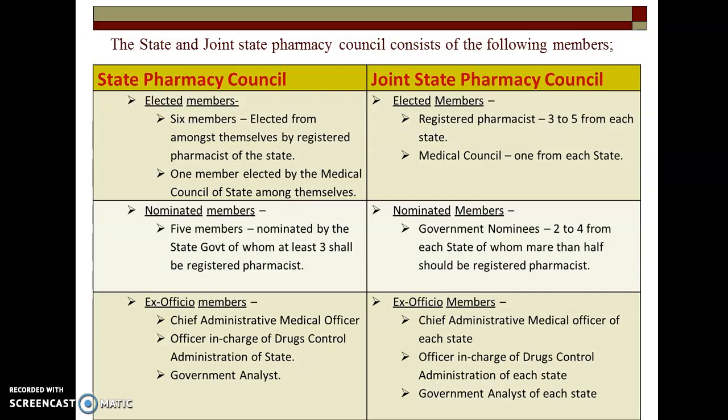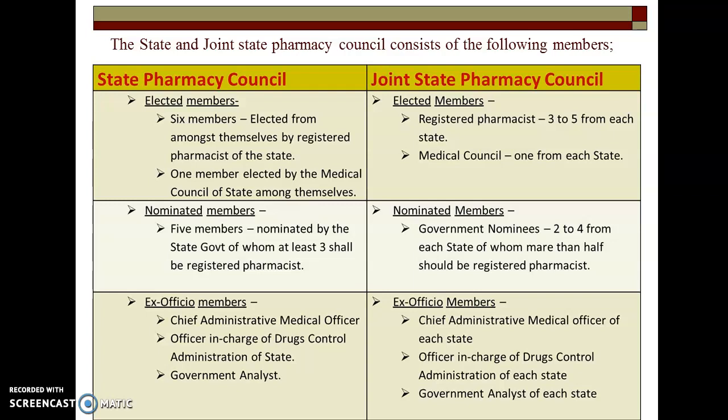Similarly, for nominated members, in the State Pharmacy Council there are 5 members nominated by the state government, of whom at least 3 shall be registered pharmacists. Unlike that, in the Joint State Pharmacy Council, the nominated members will be government nominees, and the number of members will be 2 to 4 from each state, of whom more than half should be registered pharmacists.